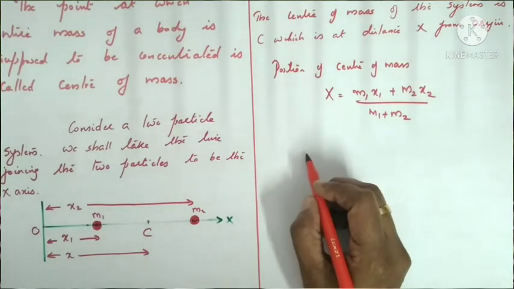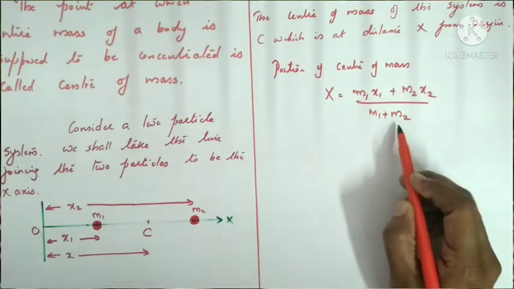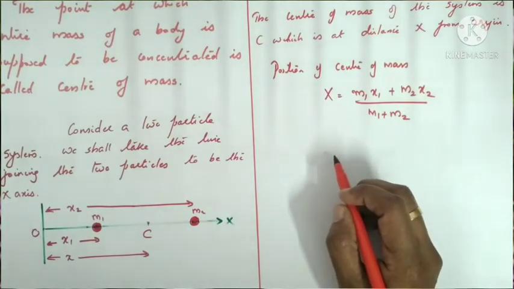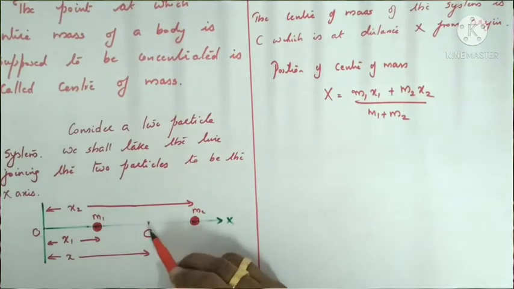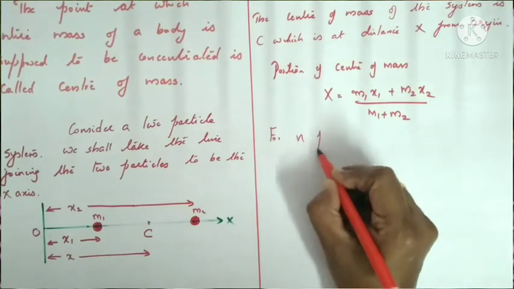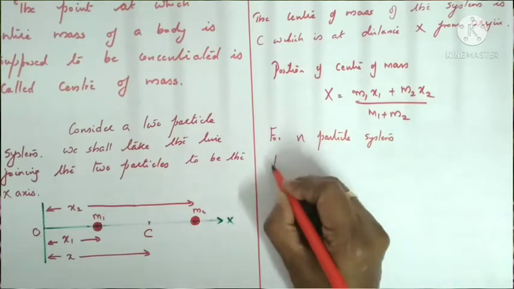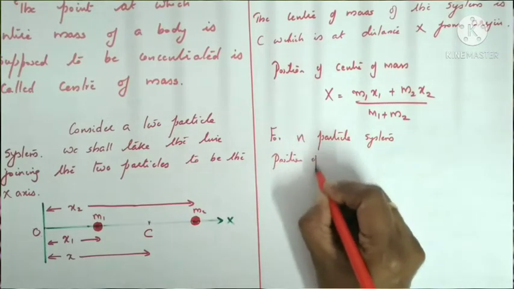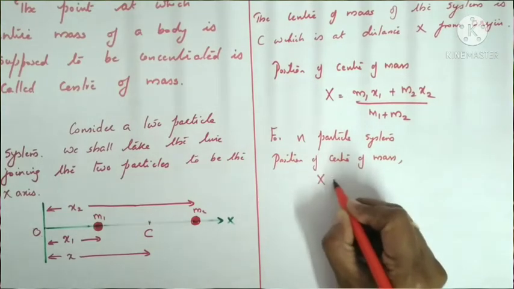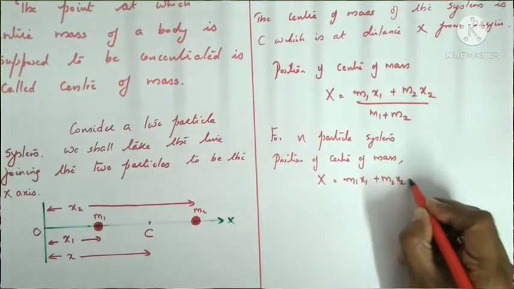If it is lying along the y-axis, we can write y equals m1 y1 plus m2 y2 divided by m1 plus m2. If the system consists of n number of particles, here for simplification we have taken a two particle system. For an n particle system, the position of center of mass along the x-axis can be written as x equals m1 x1 plus m2 x2 plus m3 x3.